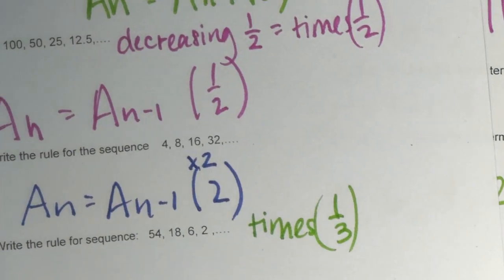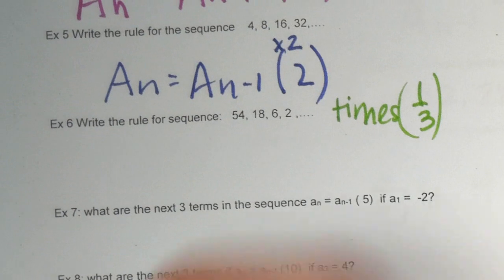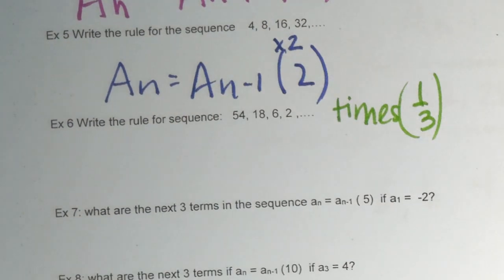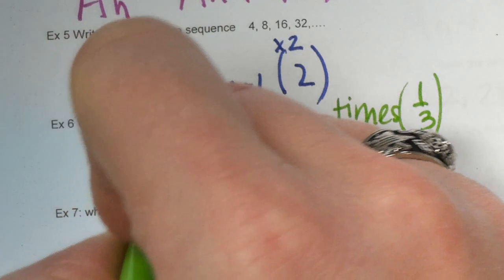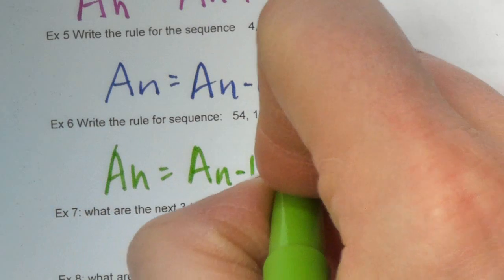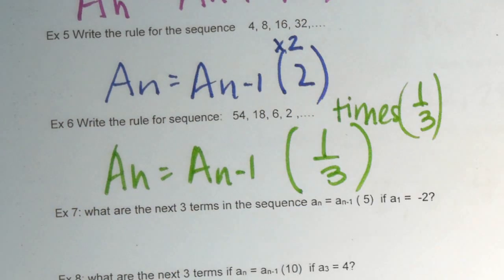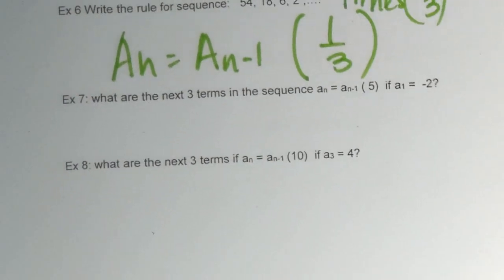Times 1/3. So see if you can write that rule. Pause it and see if you can write it yourself, and then unpause it and see how you did. Is that what you got? If that's what you got, you are correcto.